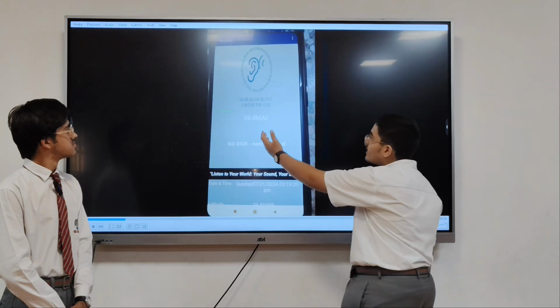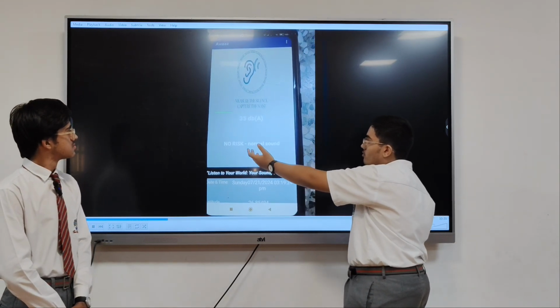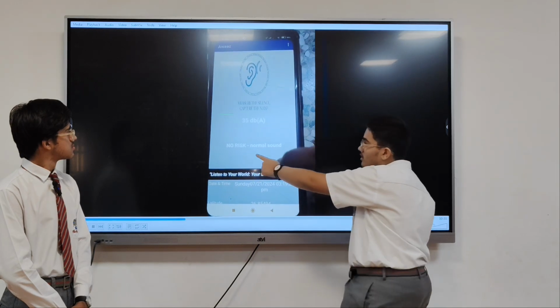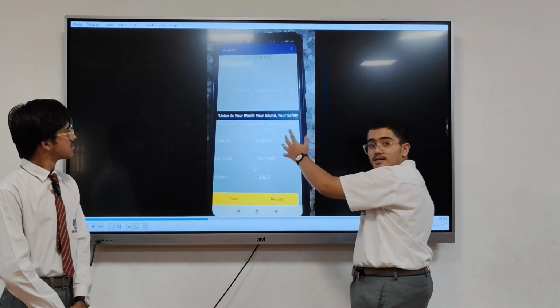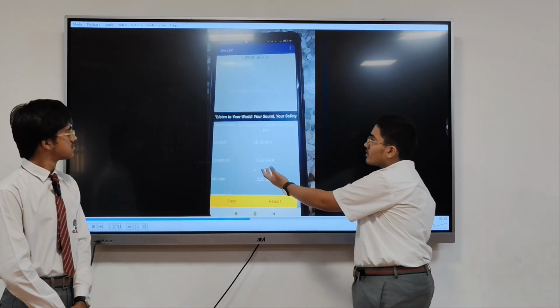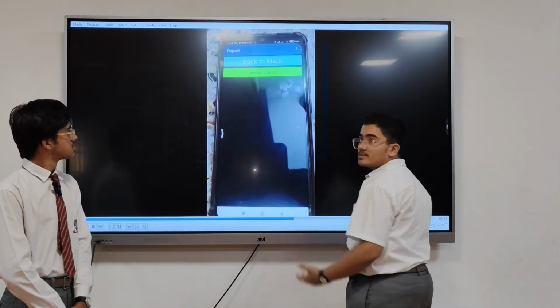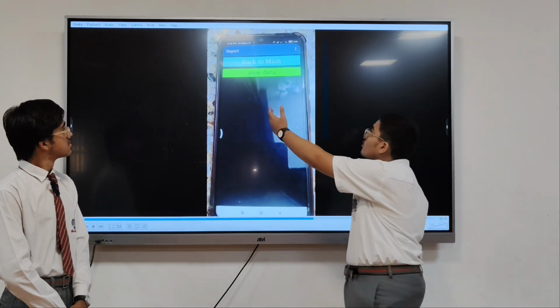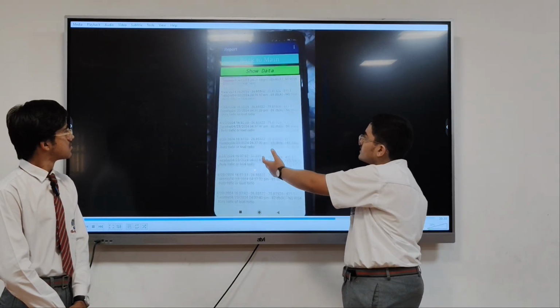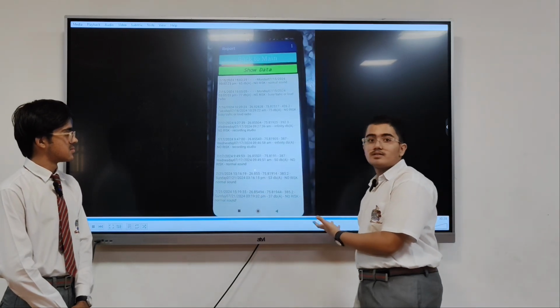As you can see, here we have the decibels of the environment. Now here it shows what type of voice it is and whether it is risky or not. And here is the precise location data, date, time, and here is our tagline: "Listen the world." Now this is all the data which it stores, and this is also saved in Google spreadsheet.